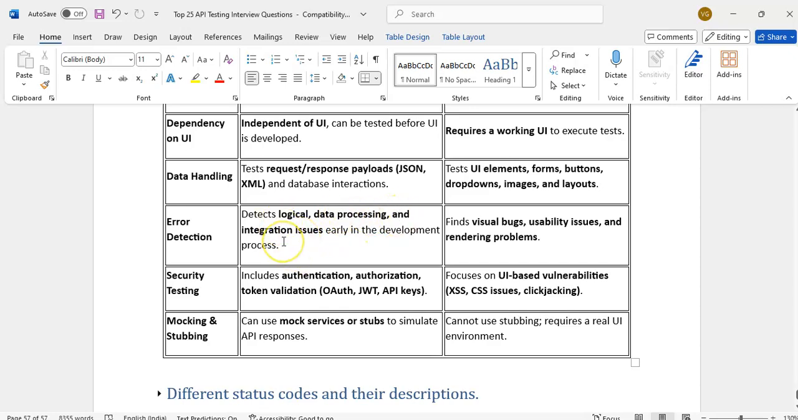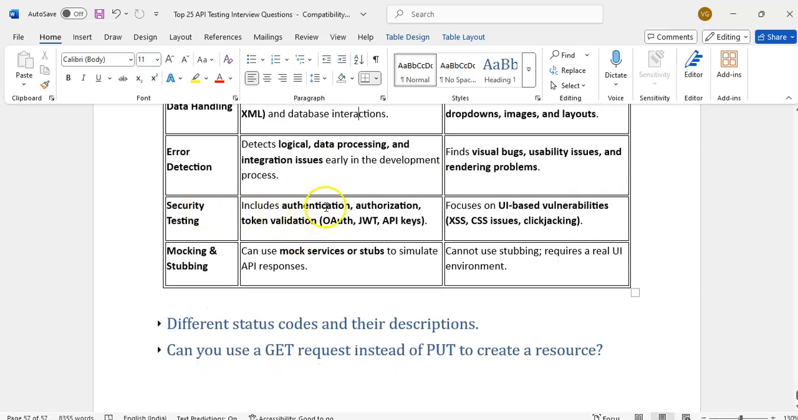Error detection: logical and data processing, and integration issues, early in development. We can easily find errors in the API. Here, visual bugs only. UI means visual bugs. Whenever we submit the data, if there is any error when entering the data, we can see it visually.